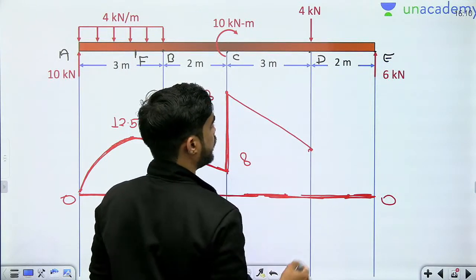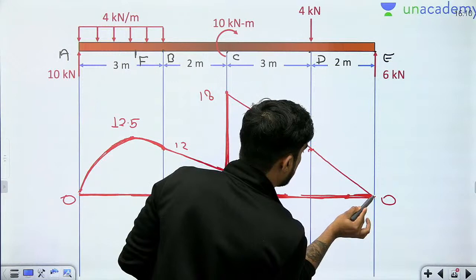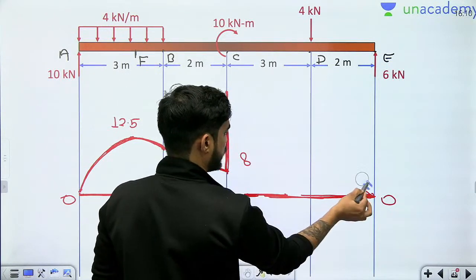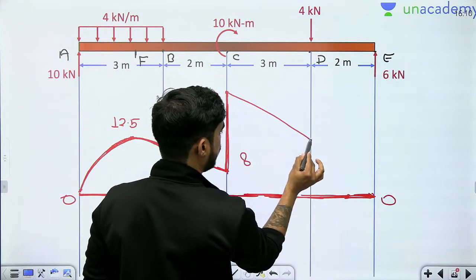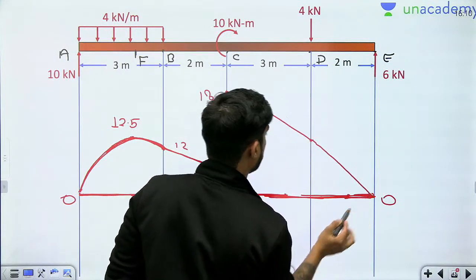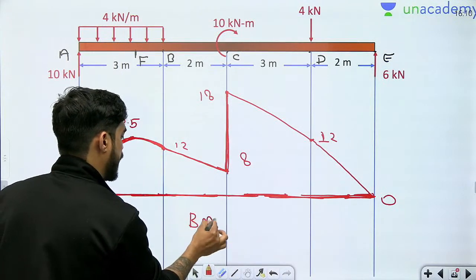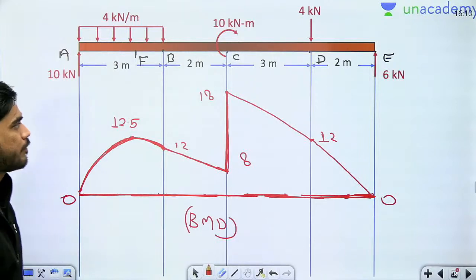12. Okay, and then at point T it will become 0. So this is the bending moment. Okay, यहाँ पे थोड़ा सा स्लोप में चेंज आएगा like this. Okay, so this is the bending moment diagram, and where you are getting maximum bending moment beta?